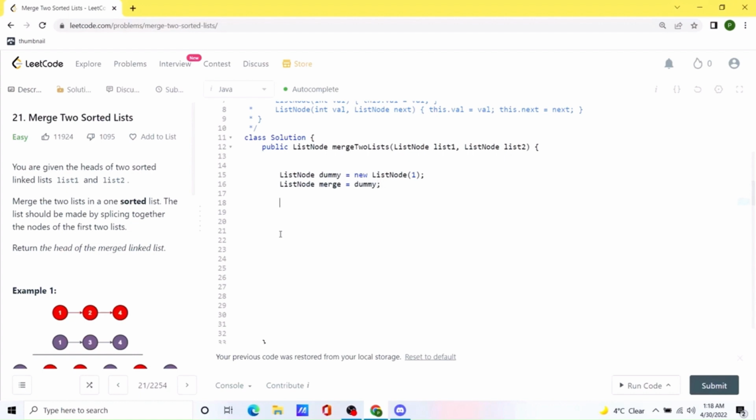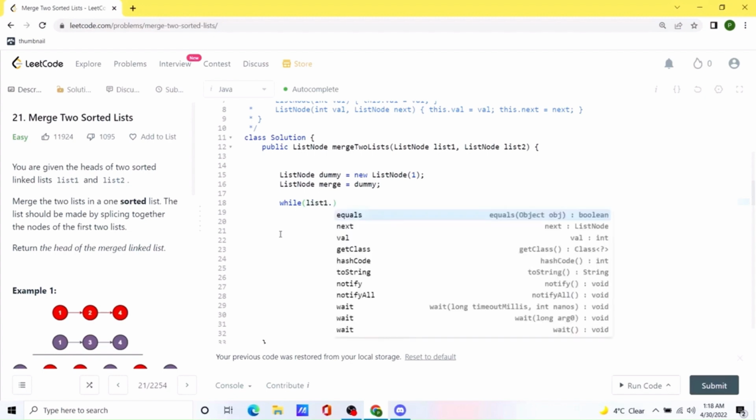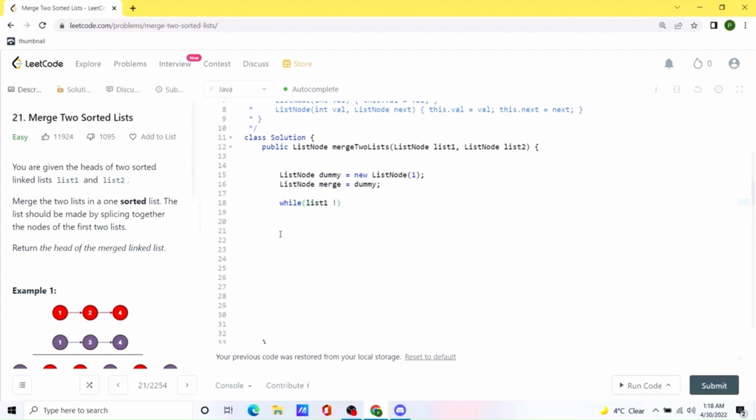And now we are going to run a while loop up until the point that we have elements in both list 1 and list 2. So at any point we encounter that list 1 or list 2, either of them, is empty, we are going to break out of this while loop. And inside the while loop we will have to check which one is a smaller value, and suppose list 1 is smaller than list 2 value. So in that case we will have to add it to our merge list.